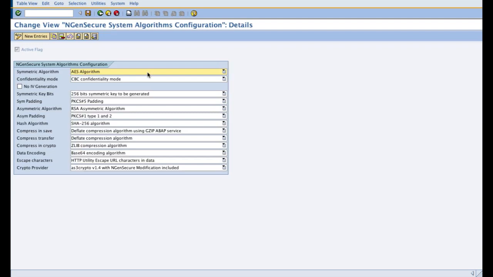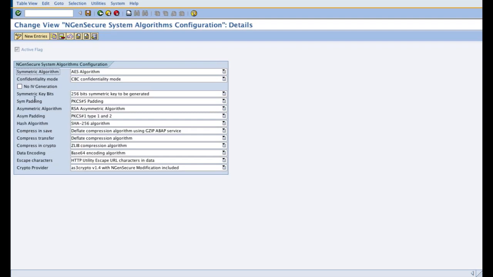So the product gives you the highest degree of protection of sensitive data by combining two crypto systems known as symmetric crypto systems and asymmetric crypto systems to make it a hybrid crypto system. In simple terms, Engine Secure version 1.0 works on a hybrid crypto model where a symmetric crypto system is combined with an asymmetric crypto system.